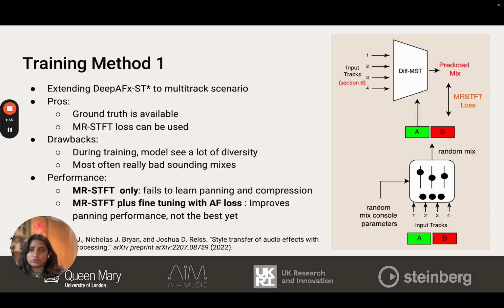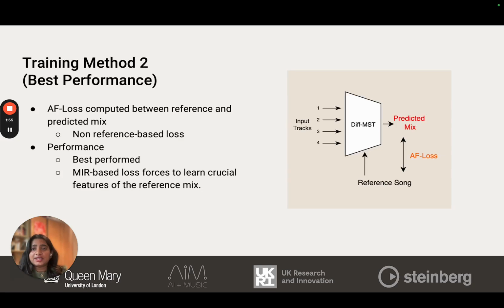One is an extension of DiffFX to the multi-track scenario, where we create a random mix and use one section as the ground truth and the other one as the reference. We see poor performance with this kind of training method because the model sees a lot of random mixes which are generally bad sounding and a lot of diversity. In the second method, we use unpaired reference songs and input tracks. Reference songs are from Jamendo and input tracks from MedleyDB and Cambridge, and then we compute loss between them, which is an unreferenced loss function. And we see that the performance definitely improves.